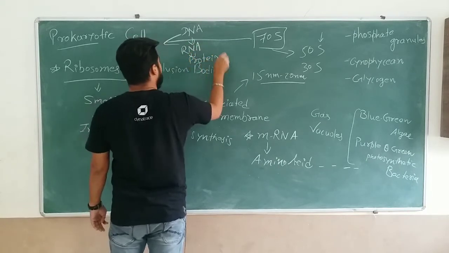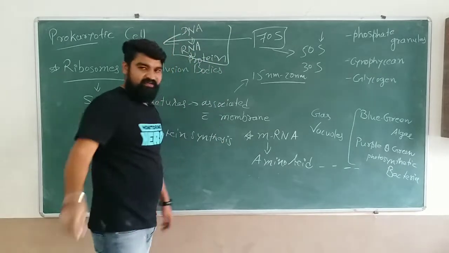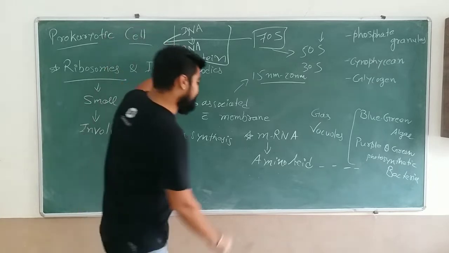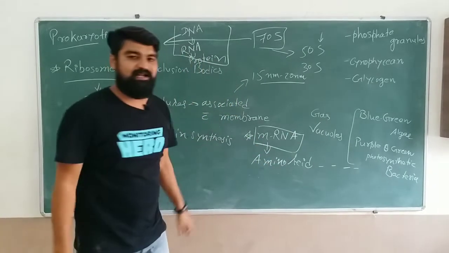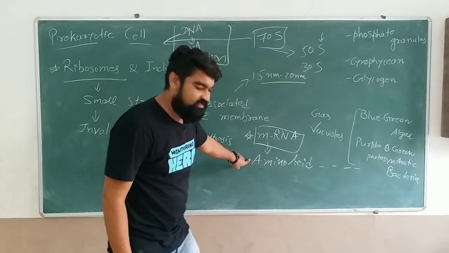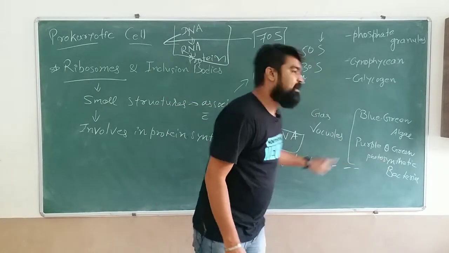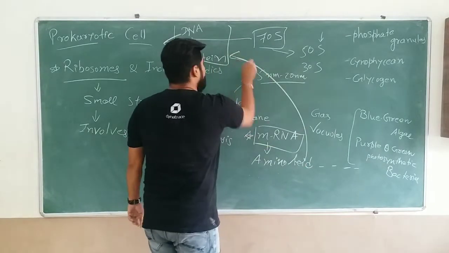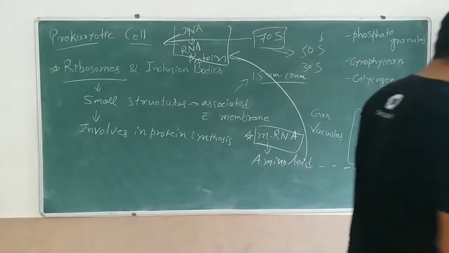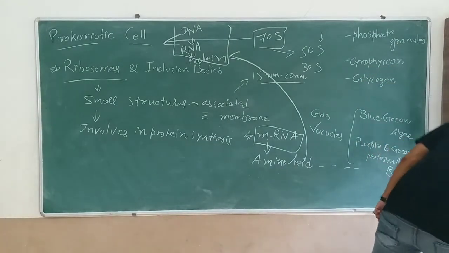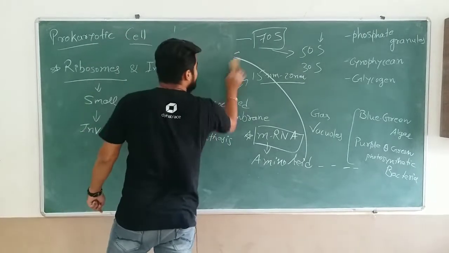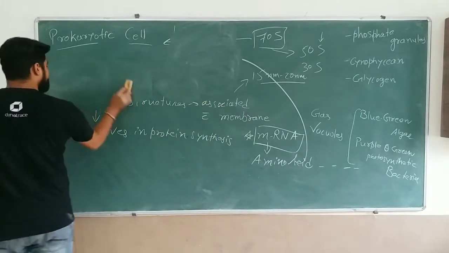In this process, when RNA is turned into a protein, this messenger RNA has the message to code for the amino acids which will create a chain, and that will ultimately be the protein molecule.